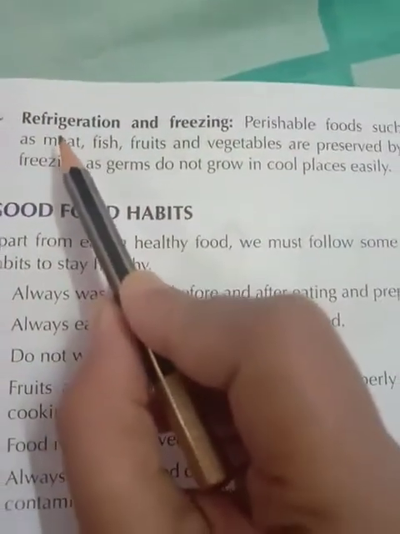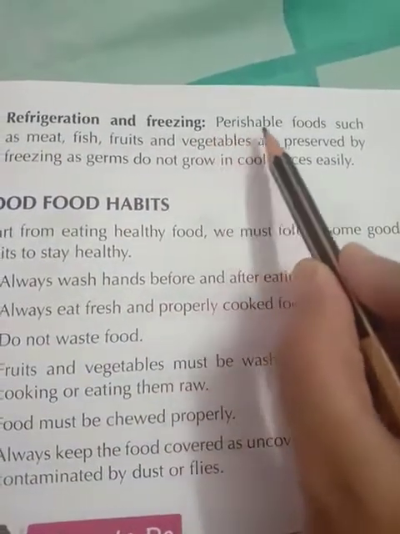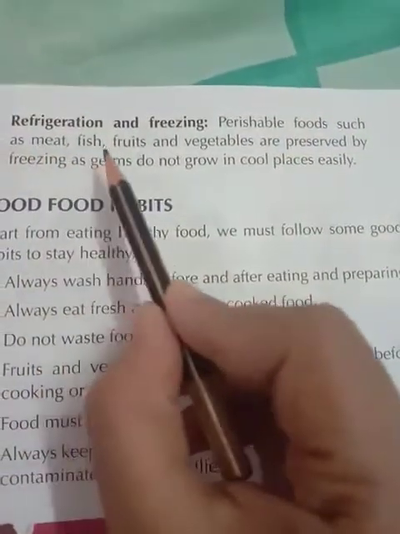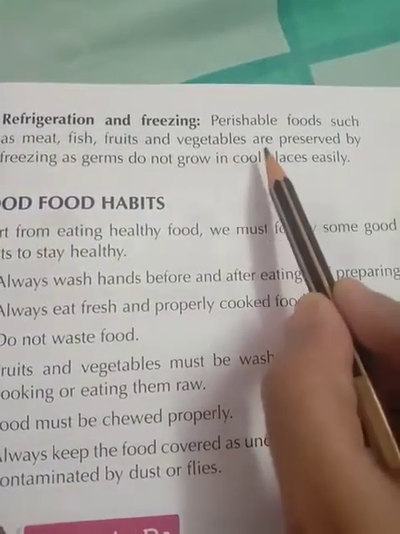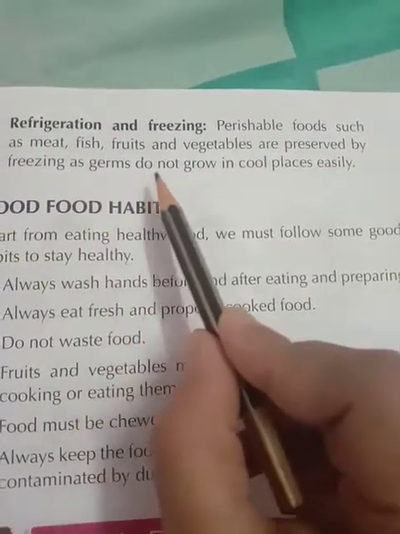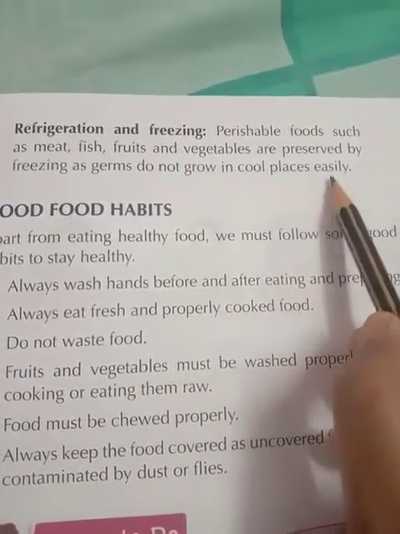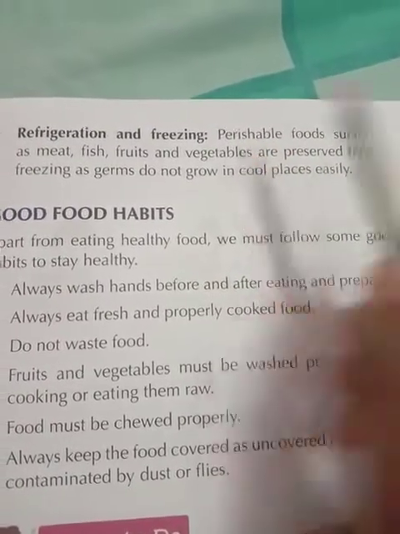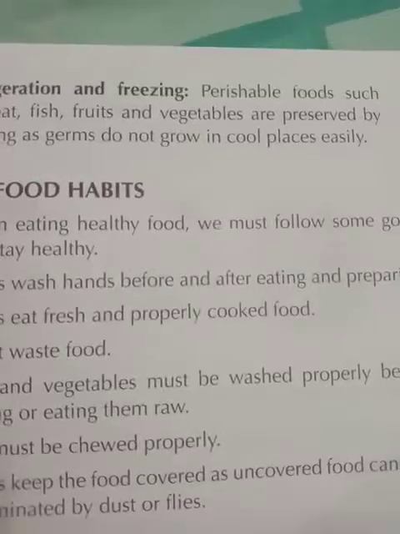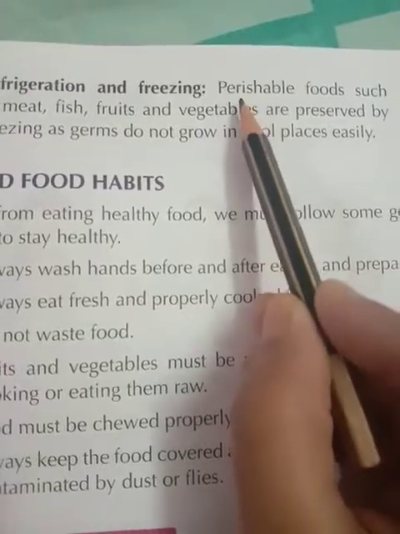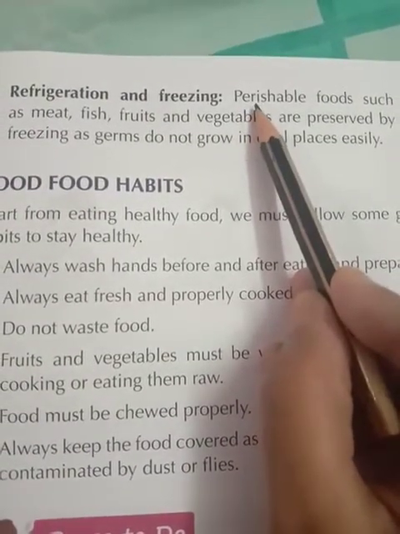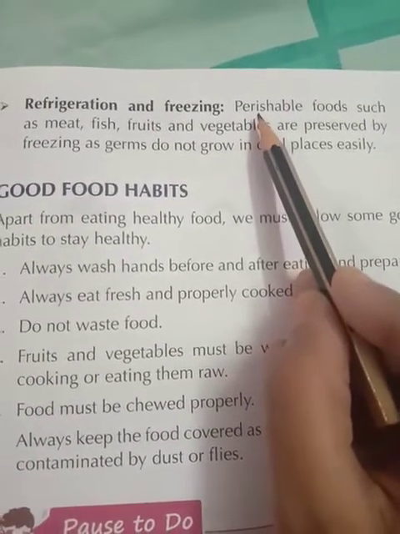Now come to the next page. Refrigeration and freezing. Perishable foods such as meat, fish, fruits and vegetables are preserved by freezing, as germs do not grow easily in cool places. What is the meaning of perishable? Things which can die and decay quickly are called perishable.